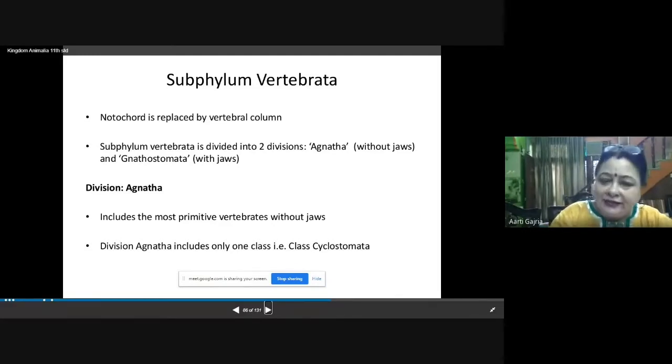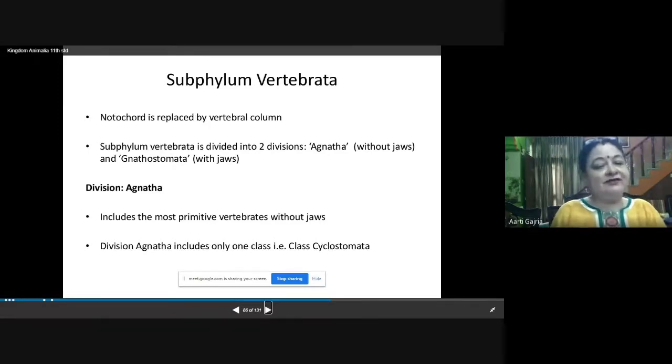Gnatha is the word which means jaws, and Agnatha is the division where jaws are not present. So in the Agnatha division, we will find organisms which do not have jaws, whereas in Gnathostomata, we will find organisms which have jaws.